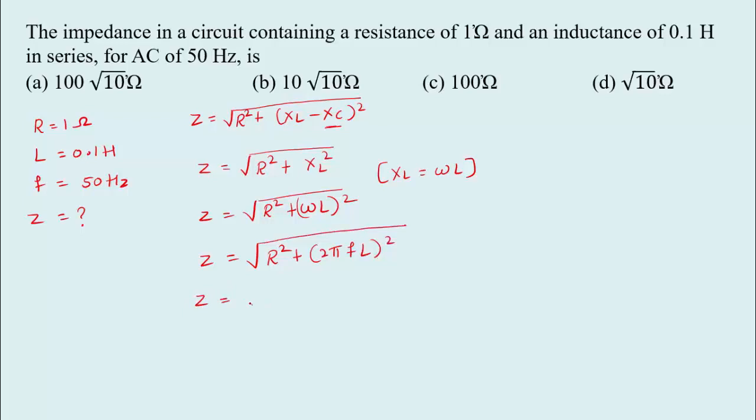Now substitute all the values. R square, that is 1 ohm, plus 2 pi, frequency is 50 Hz and inductance is given 0.1, whole square. So the impedance value will become Z equal to root of 1000, or we can write it as 10 root 10 ohm. So 10 root 10 ohm is option B.